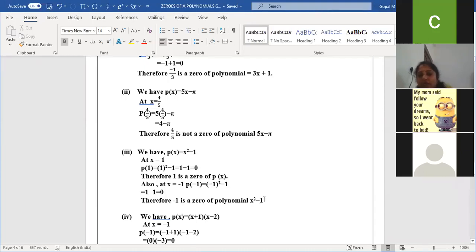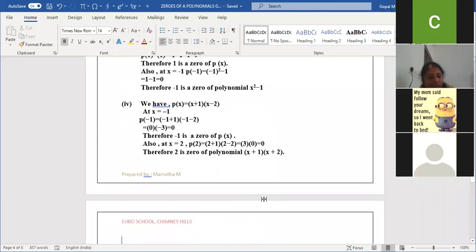Any doubt, children? No, ma'am. Next, go to the fourth question. Here p of x is equal to x plus 1 into x minus 2. They gave x value minus 1. If I apply minus 1, minus 1 plus 1 is 0, minus 1 minus 2 is whatever, and 0 times anything is 0. So minus 1 is a zero of the polynomial x plus 1, x minus 2.